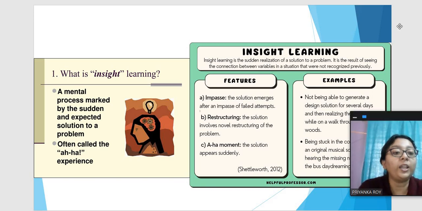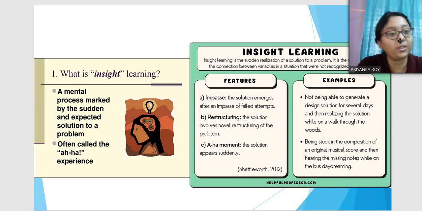Sometimes we are not able to think outside of the box, and we think in the same way, and the solution does not come. But if we start analyzing it in a different way, and if we think about it in a different way, then suddenly the answer comes to our mind. So this happens usually, and it is known as insight learning.